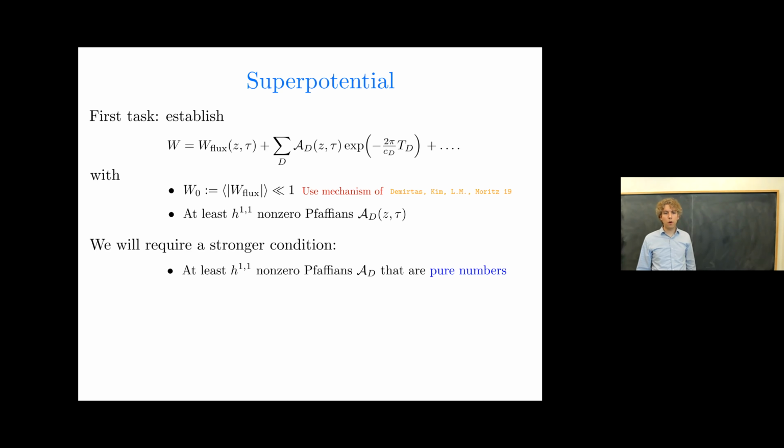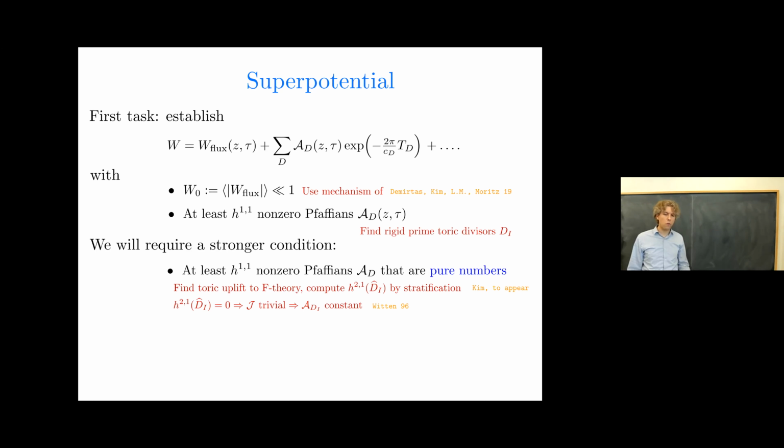So for the flux superpotential, we use the mechanism that we've proposed. To get enough rigid divisors, we're going to look for rigid prime toric divisors, which are easy to analyze from toric data. And then finally, to ensure the Pfaffians are numbers, we're going to find a toric uplift to F-theory, compute the intermediate Jacobian data by stratification, and ensure that the intermediate Jacobian is trivial so that the Pfaffians are sections of the trivial bundle over the complex structure moduli space, and hence have no moduli dependence at all.